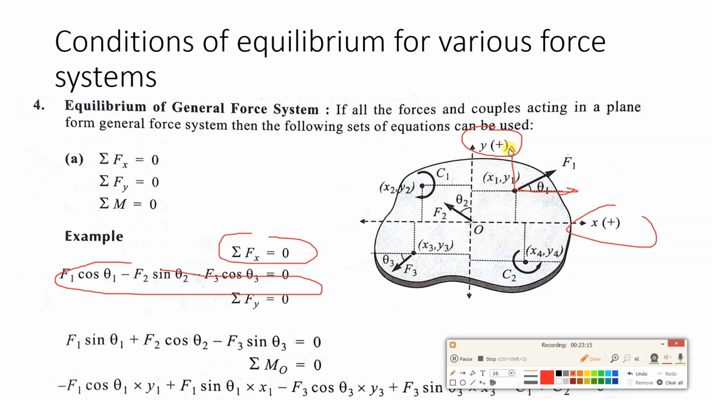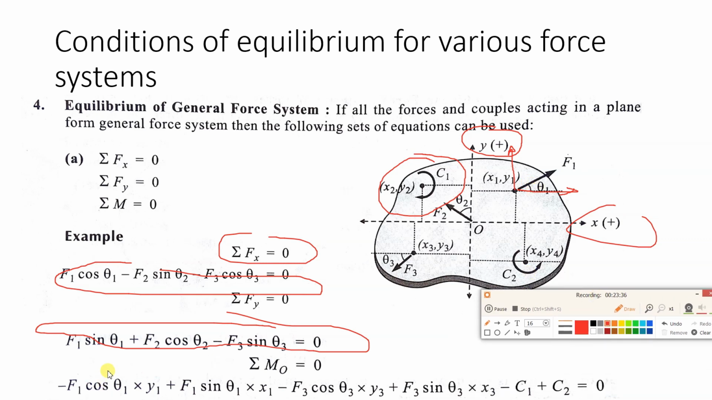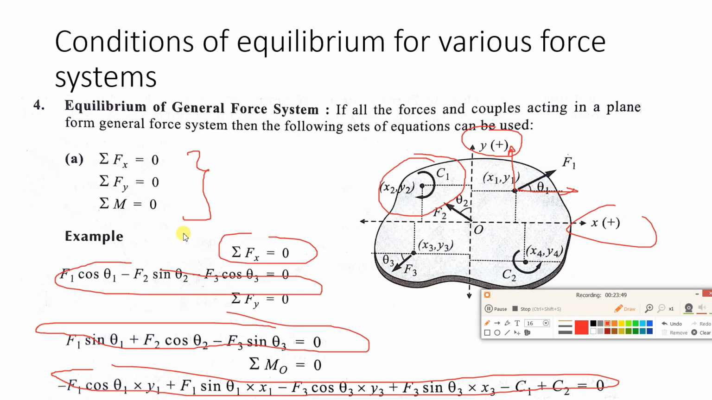Then summation Fy equal to 0, we have to add all the y components and that will be equal to 0. Then summation of moment about point O is 0. When you are taking moment, don't forget the couples. C1 couple is there, here C2 couple is there. The moment of forces you also have to take, and the couples also you have to take. In this way you have to write down the equation. So there will be three conditions for the equilibrium of a general force system: summation Fx equal to 0, summation Fy equal to 0, summation of moment equal to 0.